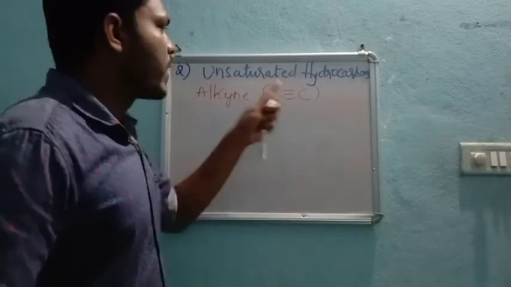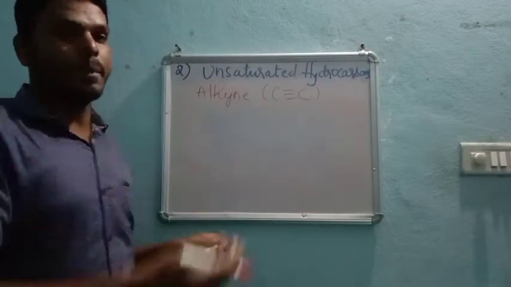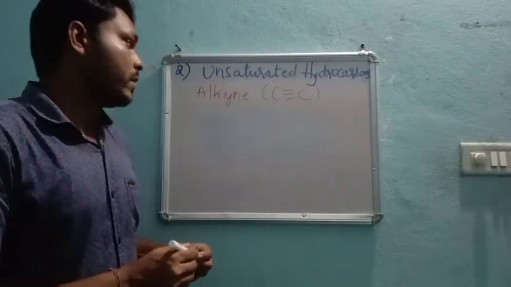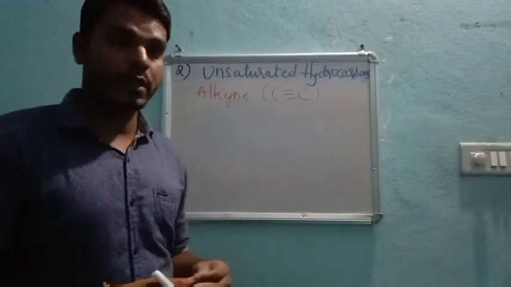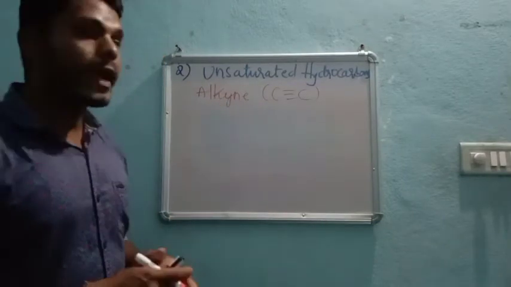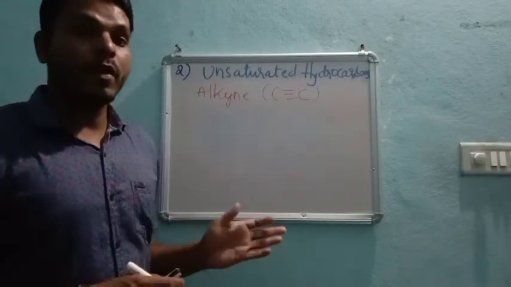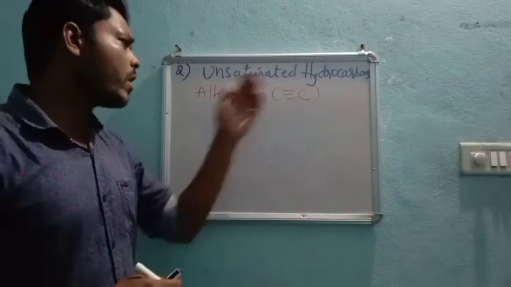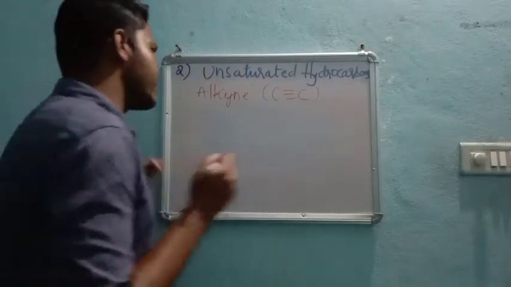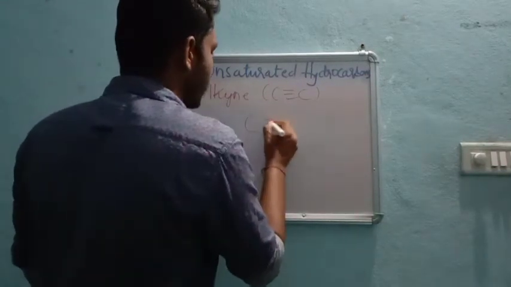So this is also one type of unsaturation, with a triple bond. Now alkene is nothing but double bonded unsaturation, but alkyne is nothing but triple bonded unsaturation. So what about this compound? Alkyne is again an unsaturated hydrocarbon.